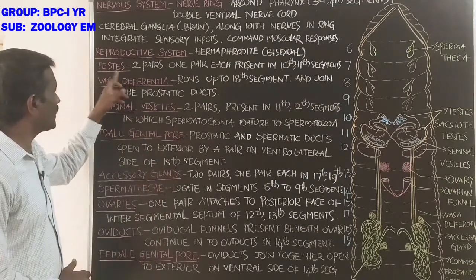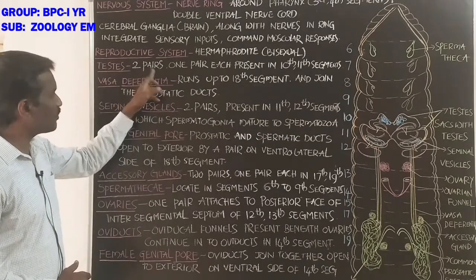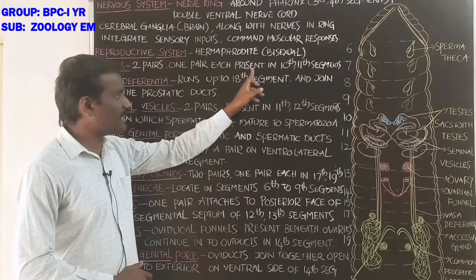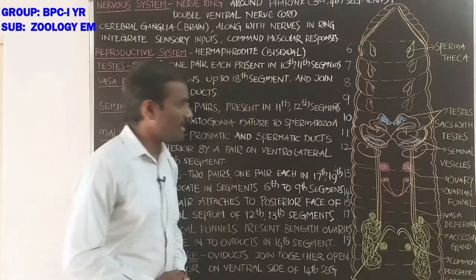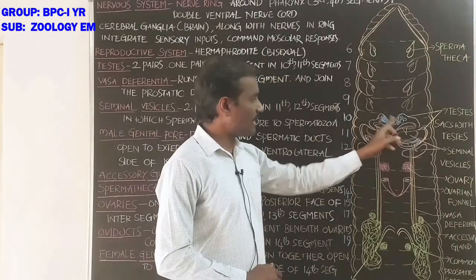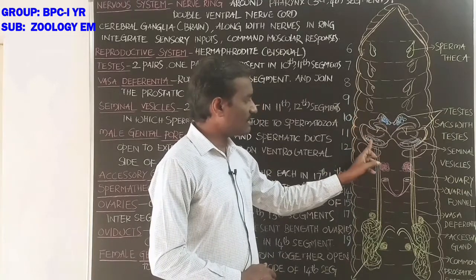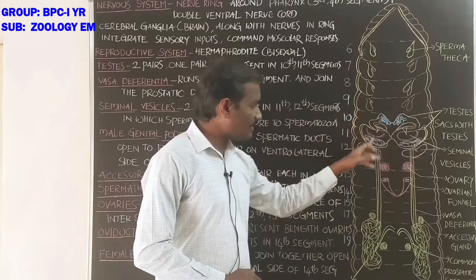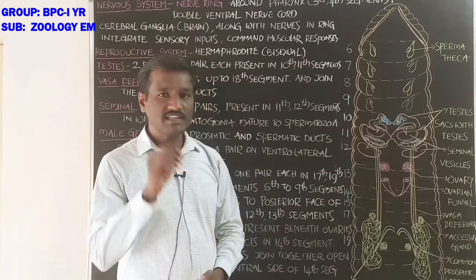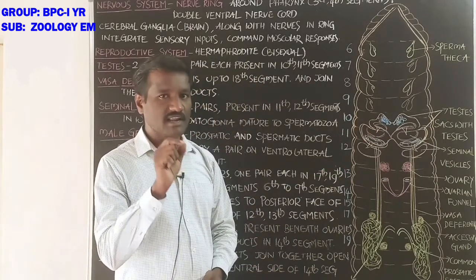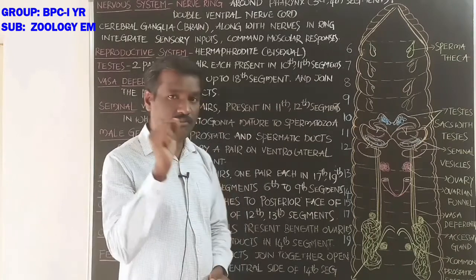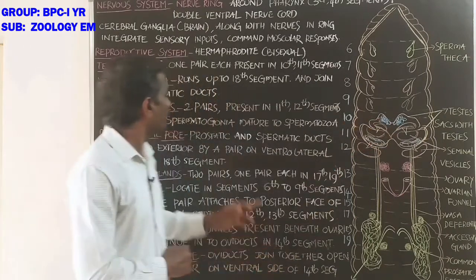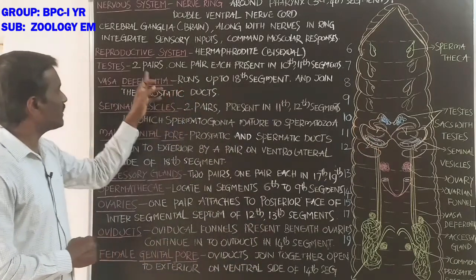First, about the testes. Testes are two pairs, one pair in each segment, present in the 10th and 11th segments. This is the 10th segment, and this is the 11th segment. Totally, students, two pairs.